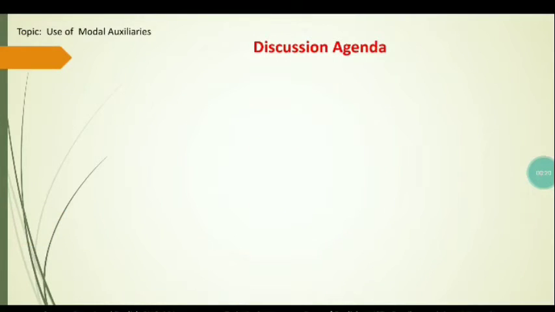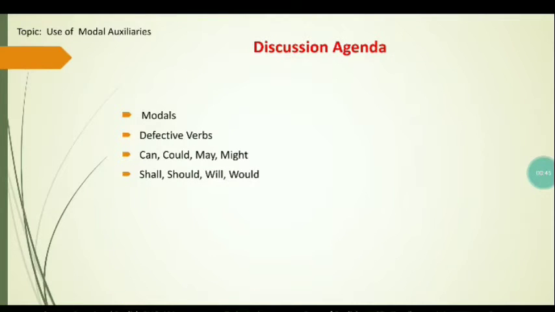Let's move to the lecture outline of today's class. First of all, we will discuss what are modal auxiliary verbs. After that, we will discuss why they are called defective verbs, because they are sometimes termed as defective verbs. After that, we will discuss the different uses of the different modal auxiliary verbs that are can, could, may, might, shall, should, will, would, must, ought to, used to, need, and dare.